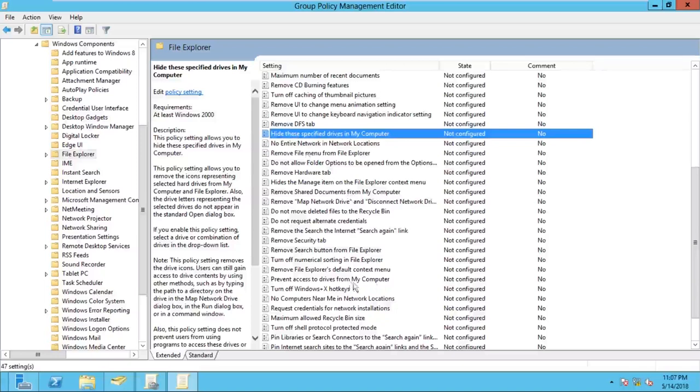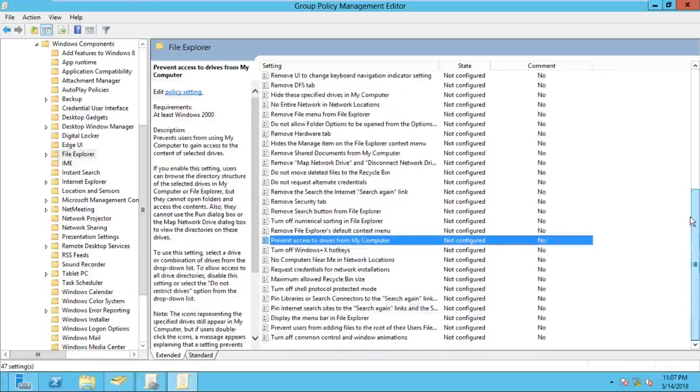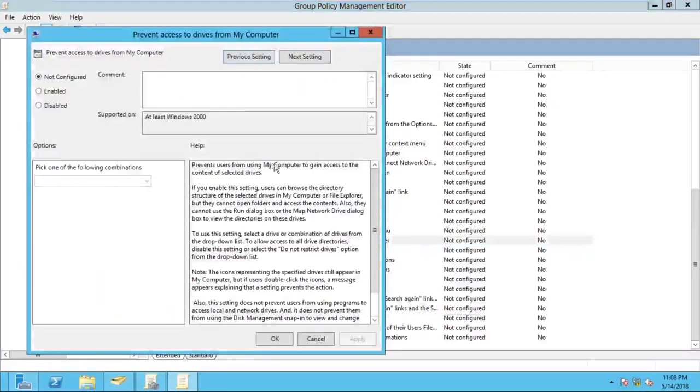You can see one more option here: prevent access to drive from my computer. So what is the meaning of prevent? Prevent means restrict, restrict permanently. So we'll use this option, prevent access to drive from my computer. Right click on it and click on edit. The new window will open, and in this window first we have to select the enable option. Select enable, and here you can see what is restricting: all the drives.